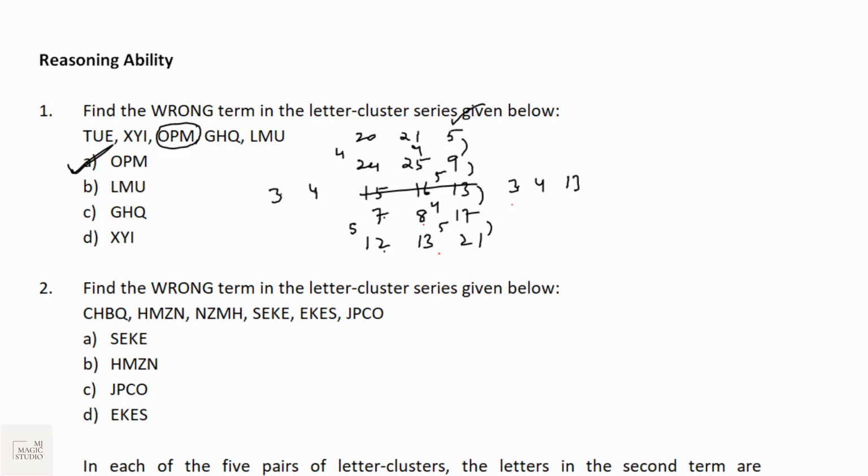In question number 2, what we can see here, sir, this pair is matching. And here also we can see that this pair is also matching. And out of these two pairs, if they are forming clusters, CHBQ is not in the options. So I'm left with only JPCO2, check. So you people have this option again. If you have any other reasoning, and if you have any other option, please do mention it in the comment box. I'm ready to hear it out. Or else the answer is C.